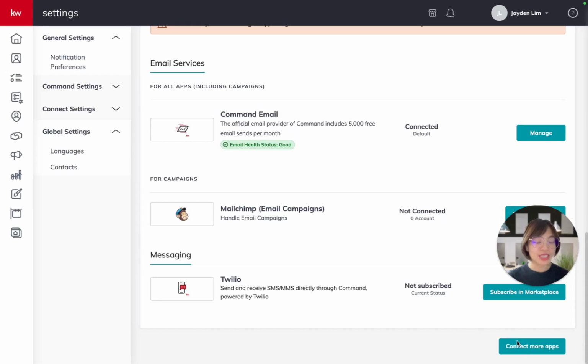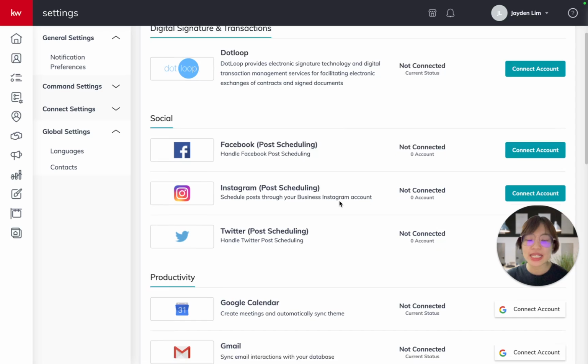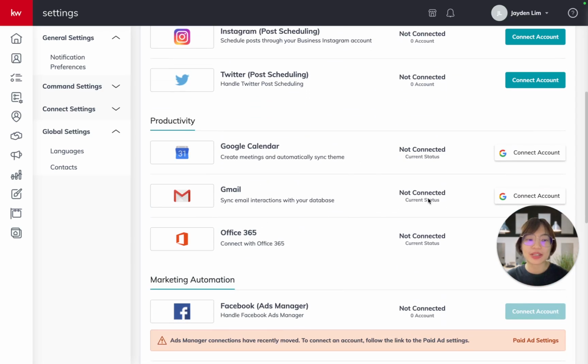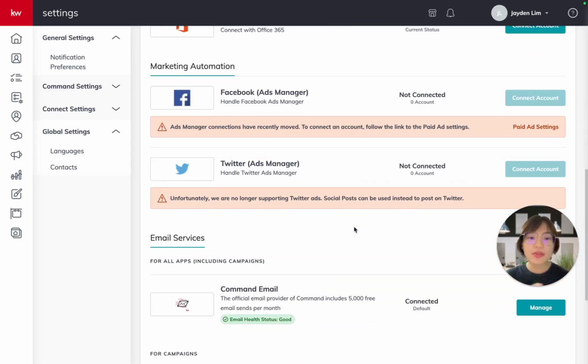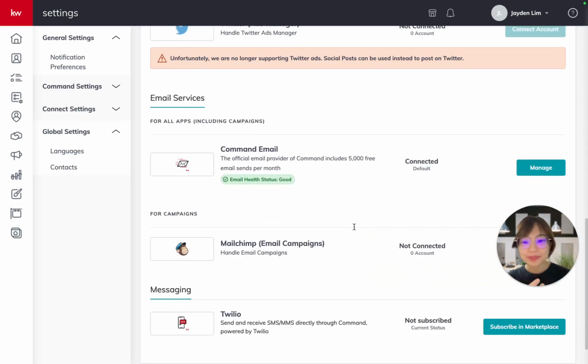So by clicking on this Connect More Apps button, it will show you more partners that Keller Williams actually partners with. But if you go through this list, you can see that there's Facebook, there's Instagram, Google Calendar, and all that. So you can just click Connect Account and follow the steps to integrate your integrations to Command app. So that way you are able to actually quickly use Command.